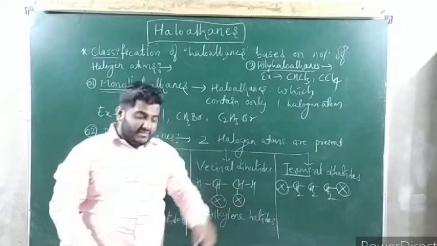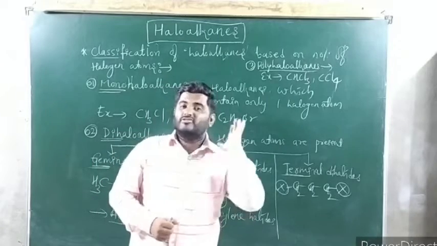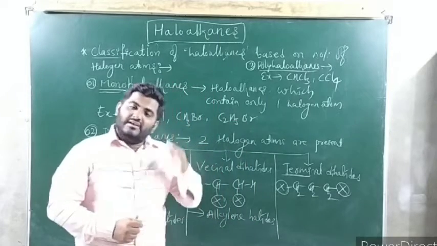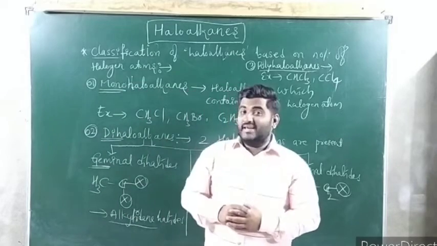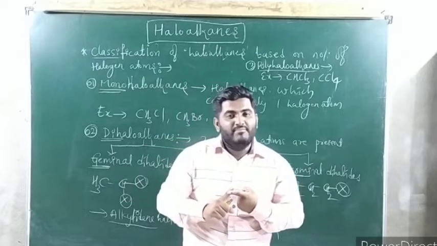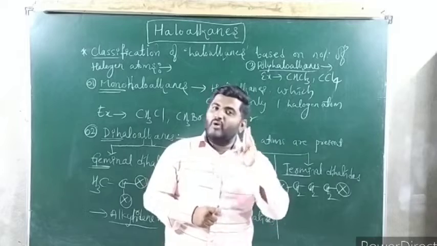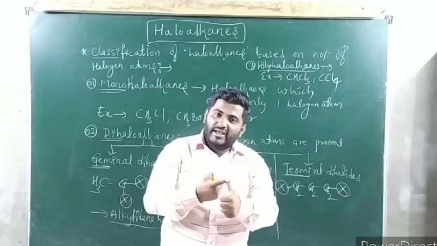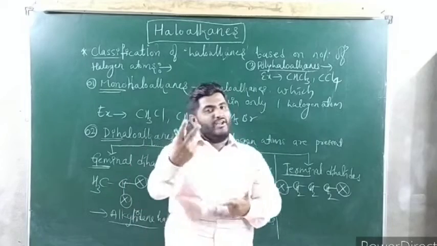This is the classification of haloalkanes based on the number of halogen atoms. Now we have to start with the classification of monohaloalkanes. Carefully see the point. We have talked about the classification of haloalkanes based on the number of halogen atoms: monohaloalkane, dihaloalkane, polyhaloalkane. Monohaloalkane means 1 hydrogen atom is replaced by halogen. Dihaloalkane means 2 hydrogen atoms are replaced by halogen.